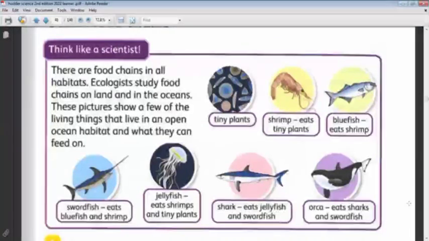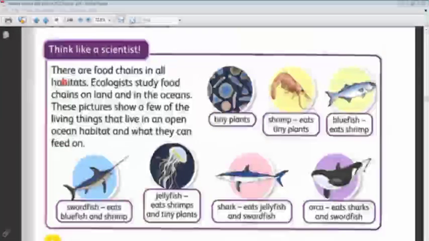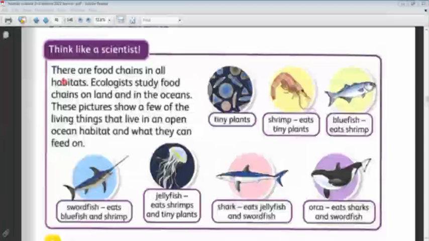Here is another food chain in the oceans or seas. They are animals or living things that live in the oceans or in the water. There are food chains in all habitats, even the water. If the water is a habitat for very big types of animals, they have their food chain also. Ecologists study food chains on land and in the oceans.